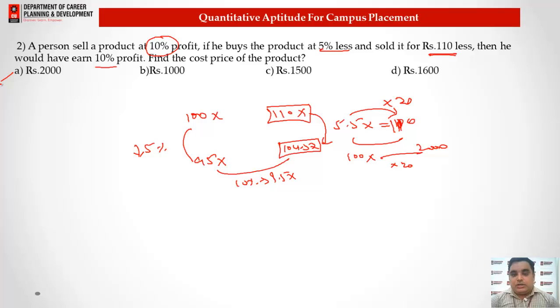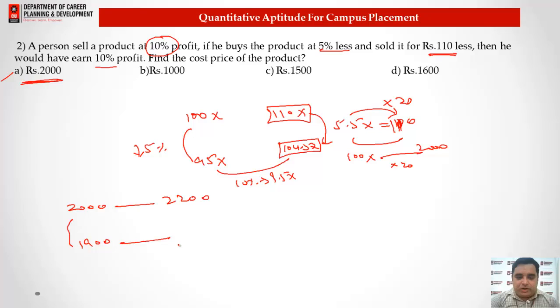These types of questions we have in the examination, but if you want to solve this question on your own with the basic idea, we can say if CP is 2000, the person sold it for 2200. With a fall of 5% in the price, this will become 1900.